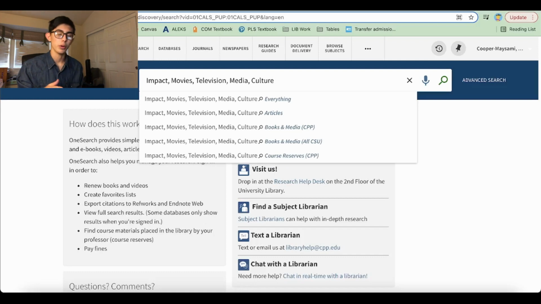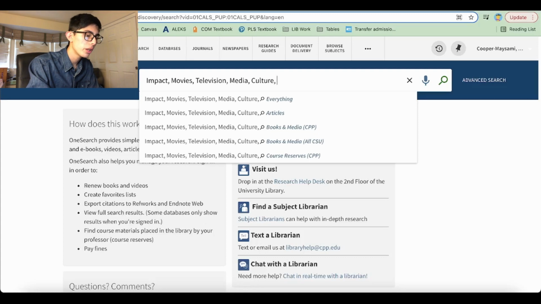Now that's a good start, but with the benefit of hindsight, I know that when researching this topic, we will start to come up with results that pertain to consumer culture and marketing and business practices. That's not really what we're looking for in this case, so what we can do is employ the use of some Boolean operators to help steer us in the right direction.